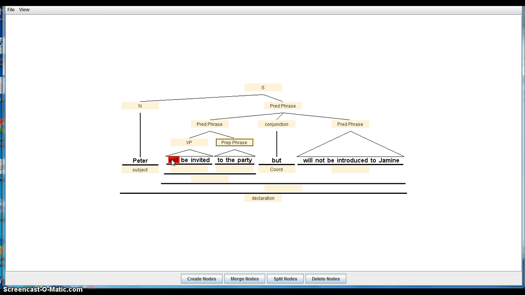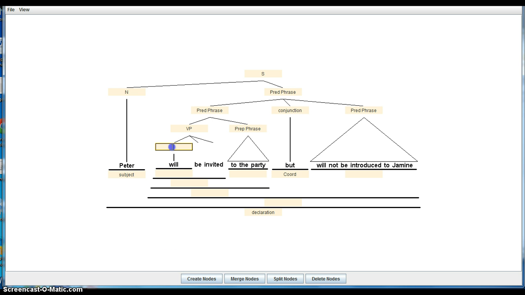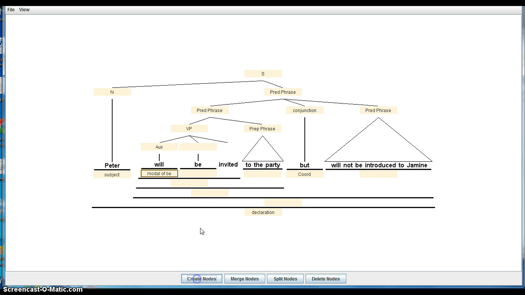And as we've seen in other chapters, we have will, and will is a modal. Will is an aux. The form is an aux. It is a modal of be. Be, on the other hand, is the perfect aspect. No, sorry. Be is not the perfect aspect. Be is the passive element.